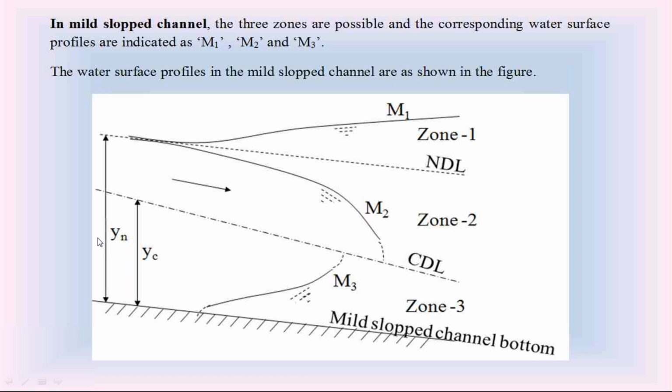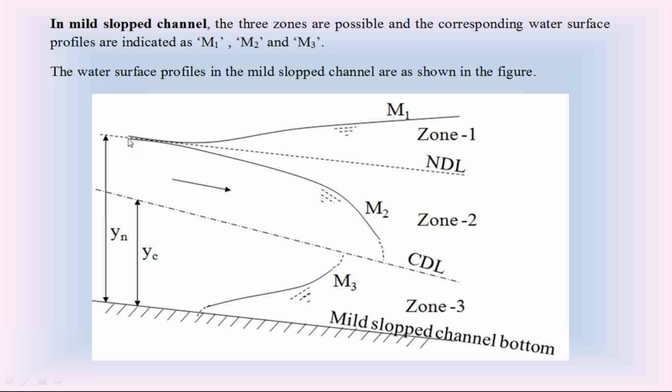If the water surface in the mild slope channel is in zone 3, we call it M3 curve. That M3 curve in the mild slope channel is a rising water surface profile. So check these three water surface profiles M1, M2, M3 in the mild slope channel bottom. The water surface profile M1 is a rising water surface profile.